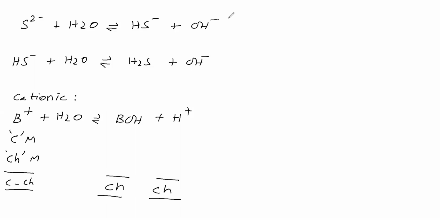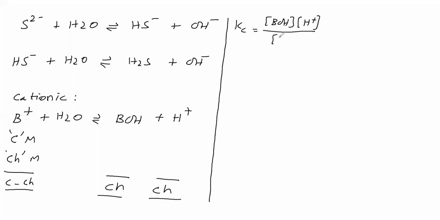Now we will write the equilibrium constant for this equilibrium. The equilibrium constant Kc is equal to, right side we will write in the numerator, BOH into H plus, by B plus into water. Concentration of water is constant, so take it to the left side.